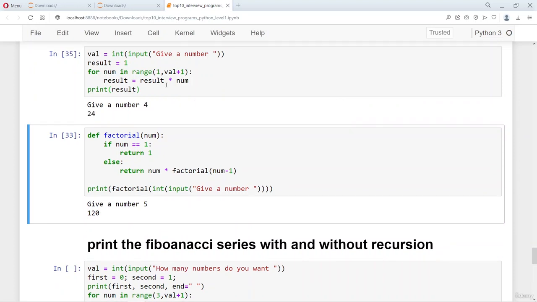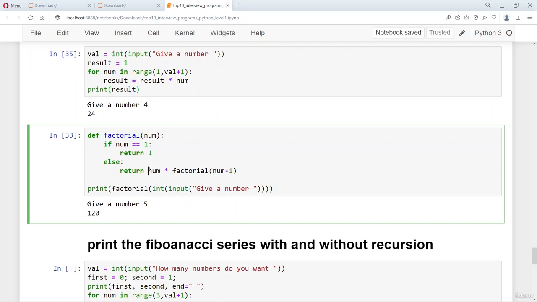So this one uses the idea of recursion. So this is the main recursive call. This is also sometimes called tail recursion because of the fact that the last line is a recursive call.